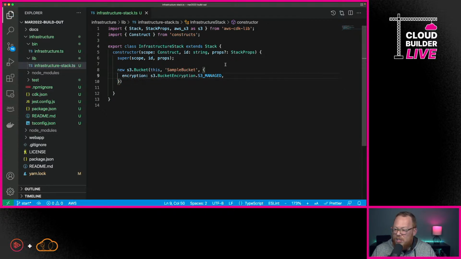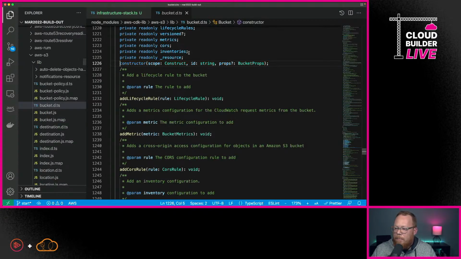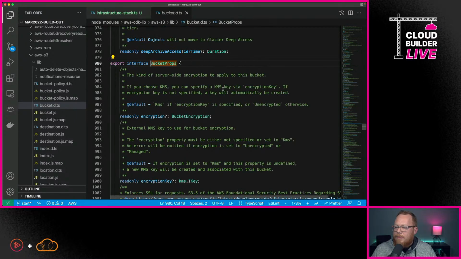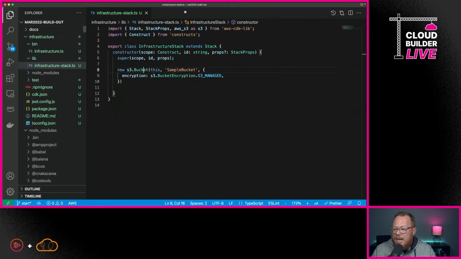And if you want to, you could actually even dive in and say, okay, well, let me just go look at the code. I'm going to go in here to bucket, and I'm going to go look at this bucket props object. And here you can see everything that you can define. And I'll show you in just a minute that all of that information is included within the CDK documentation. So if you want to know all the specifics of how you would create a bucket, that's where you go.